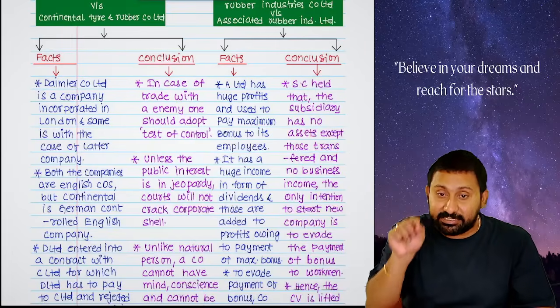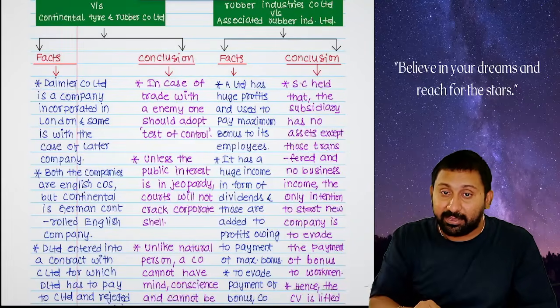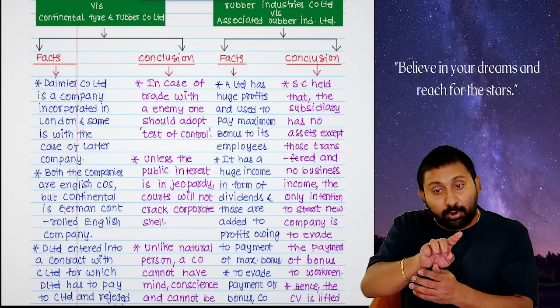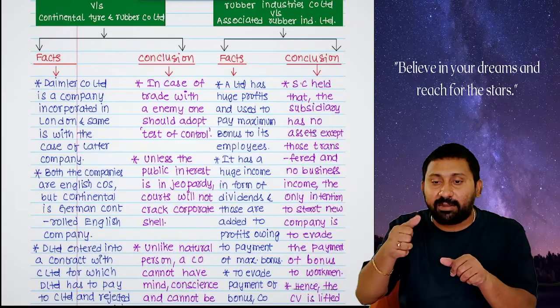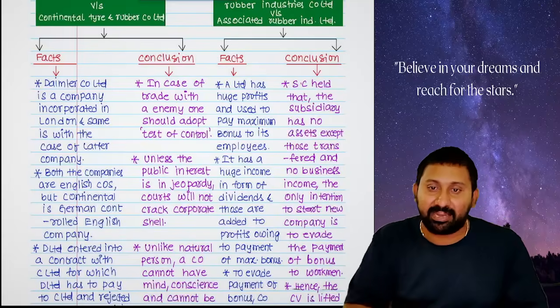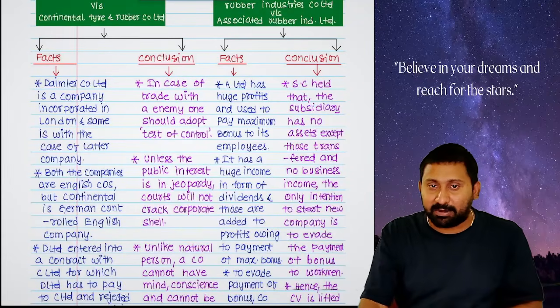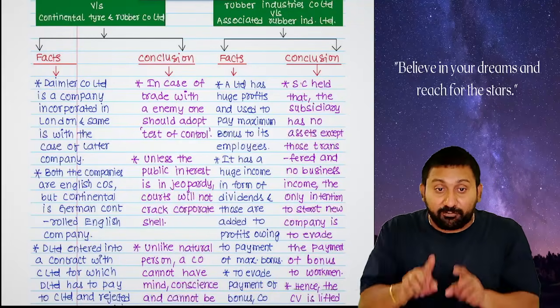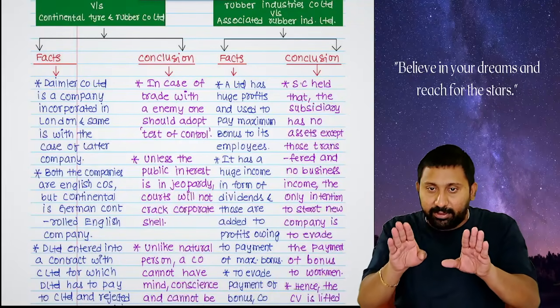Means what? It is a German operated English company. Means enemy operated English company. Therefore, if you pay money to Continental during the war time, what will happen? That money will go to Germany. Means payment is made to the enemy indirectly. Therefore, in the Contract Act, there is one point: payment to enemy is prohibited. Contract with enemy is prohibited. Therefore, during the war time only,